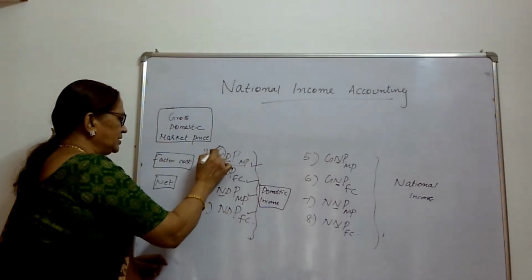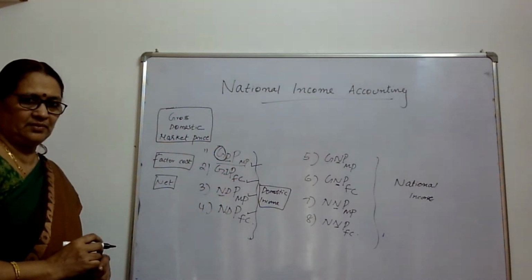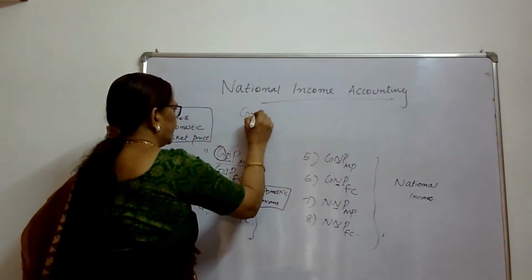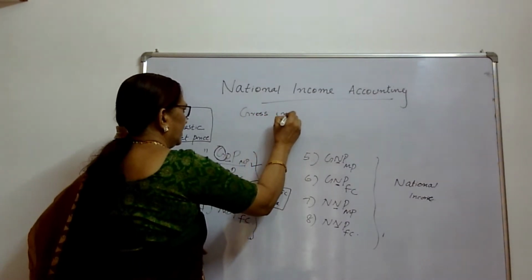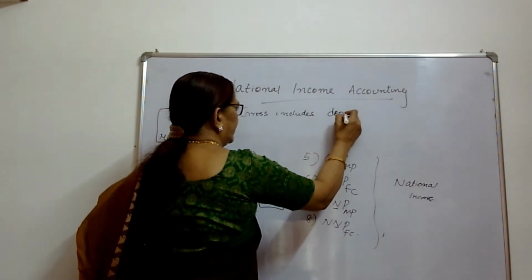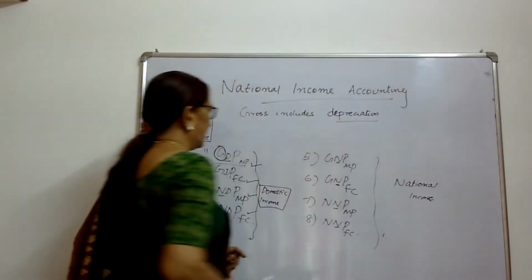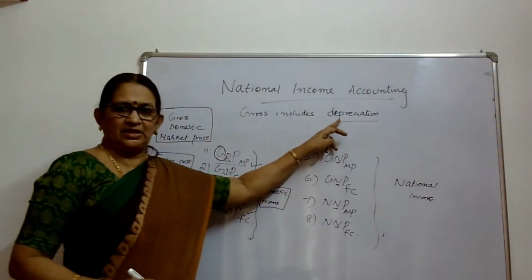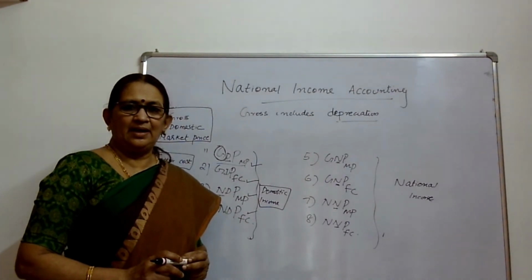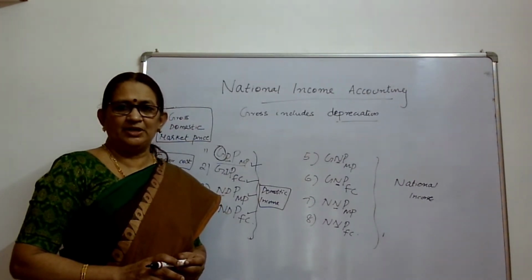So, gross includes depreciation. The gross concept includes depreciation. What is depreciation? Depreciation means the normal wear and tear faced by fixed assets like machines.